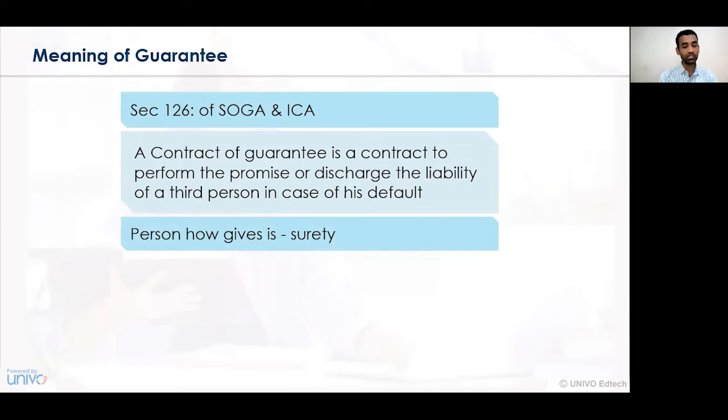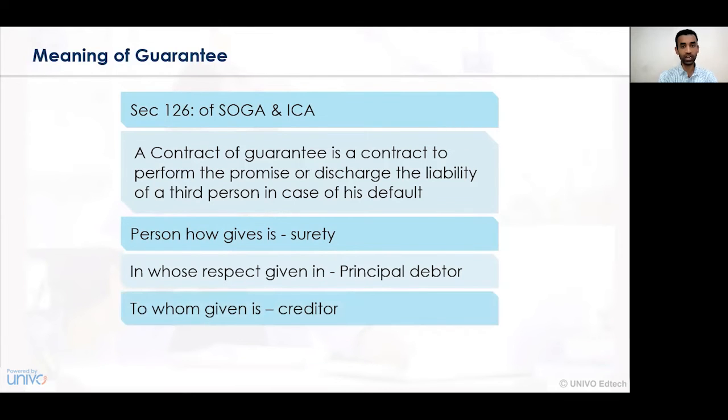The first party, the person who gives the guarantee, is called the surety. The person in respect of whom the guarantee contract has been given is called the principal debtor, and the person to whom the guarantee is given is called the creditor. The guarantee contract may be in any form or mode. Number one, it can be in a written format or it can be in an oral format.